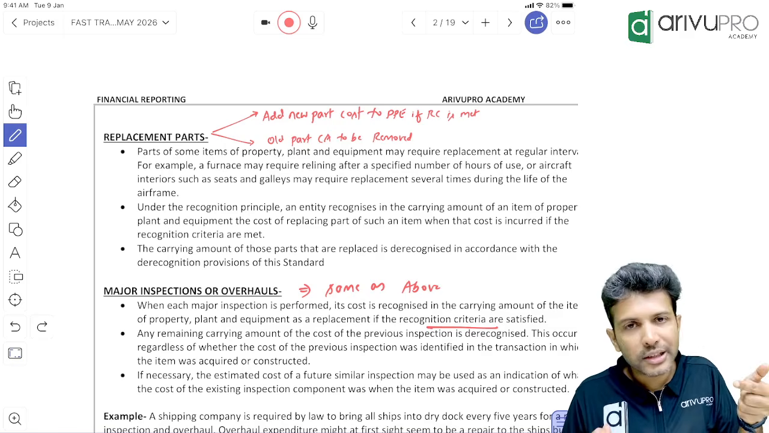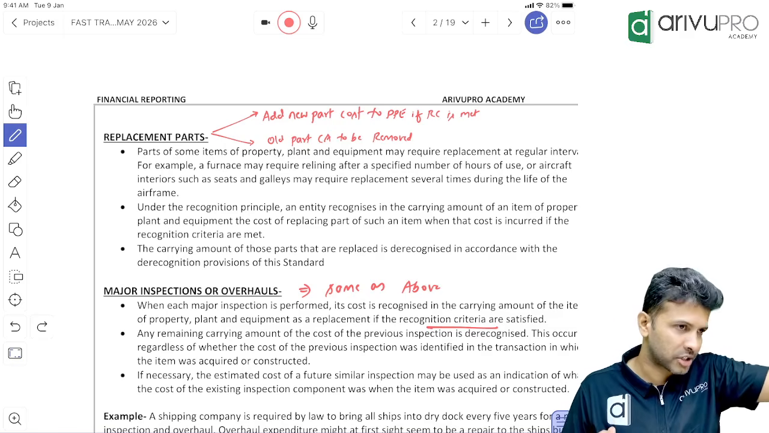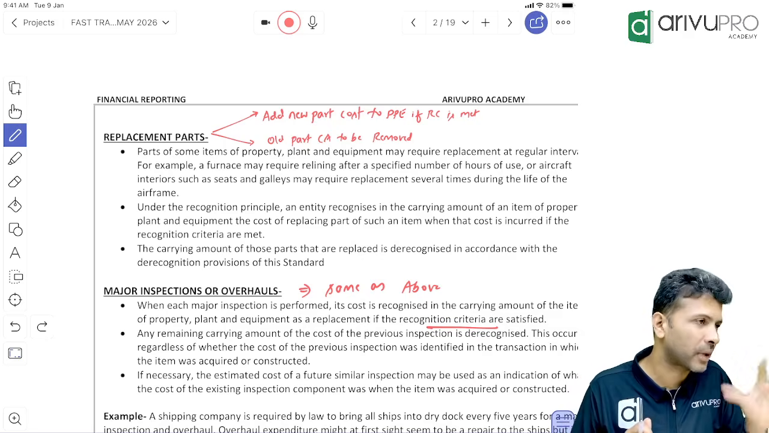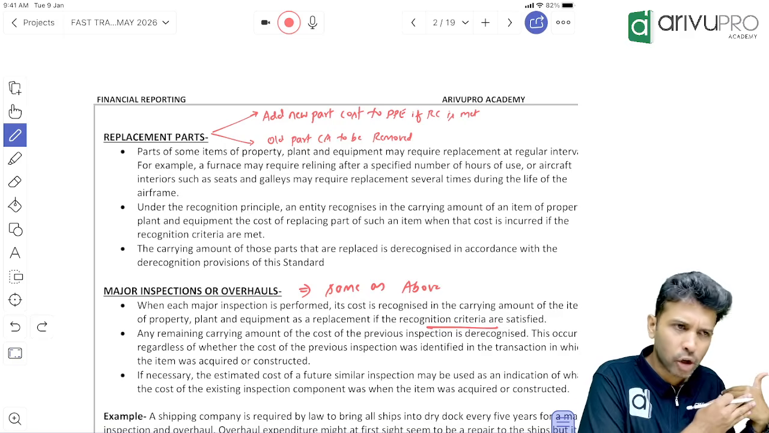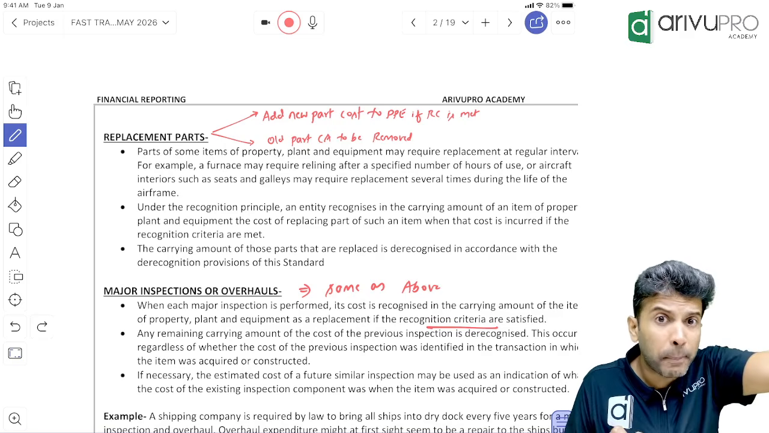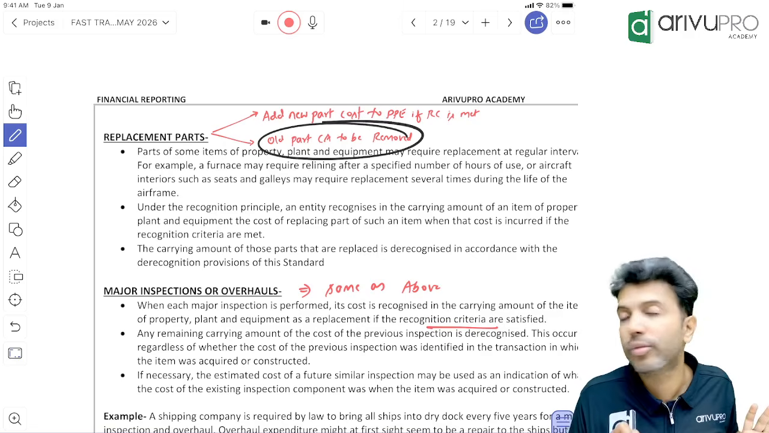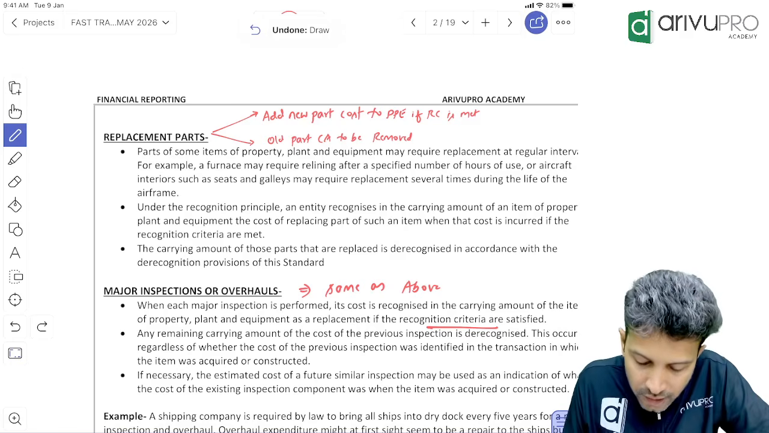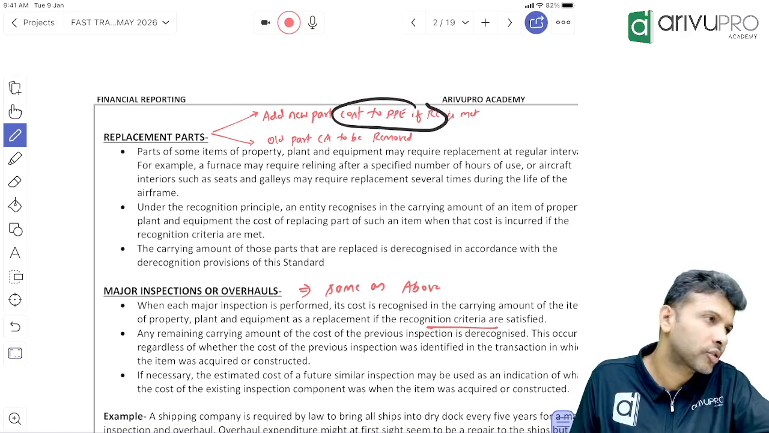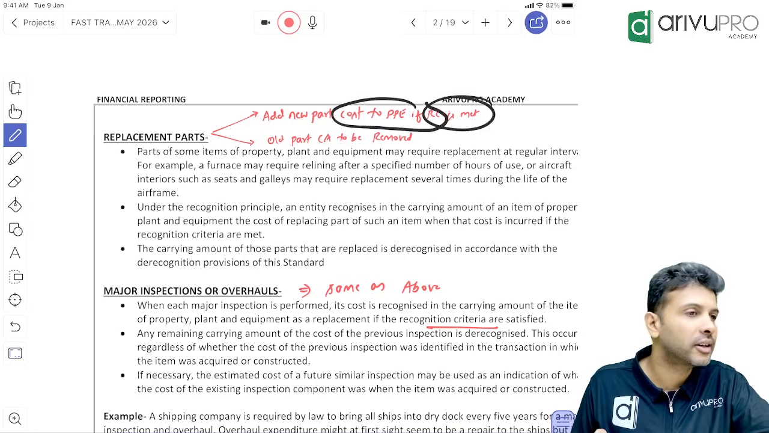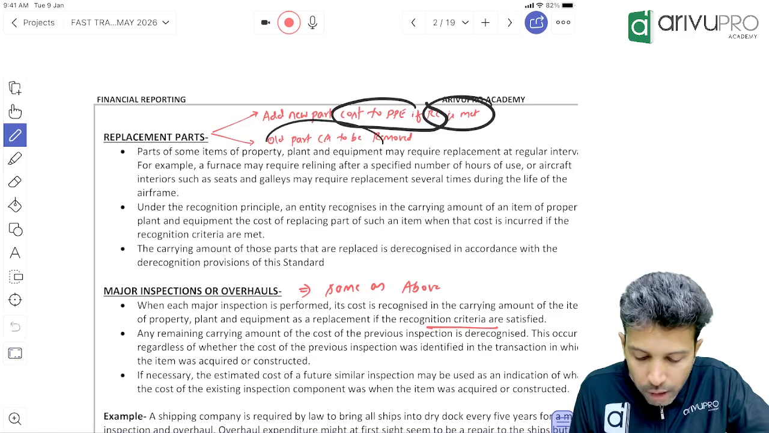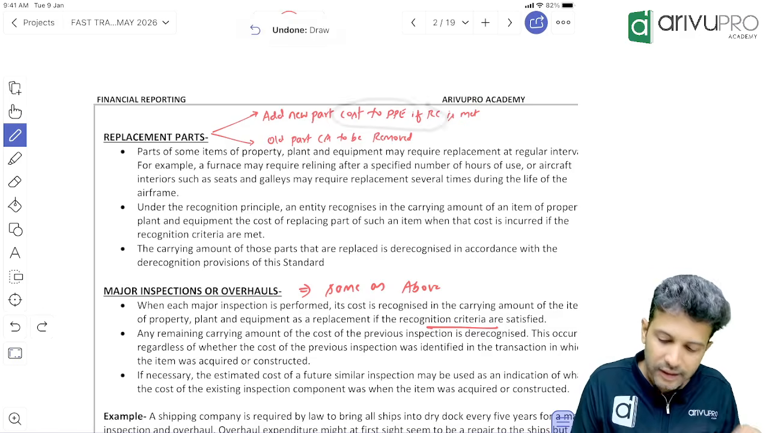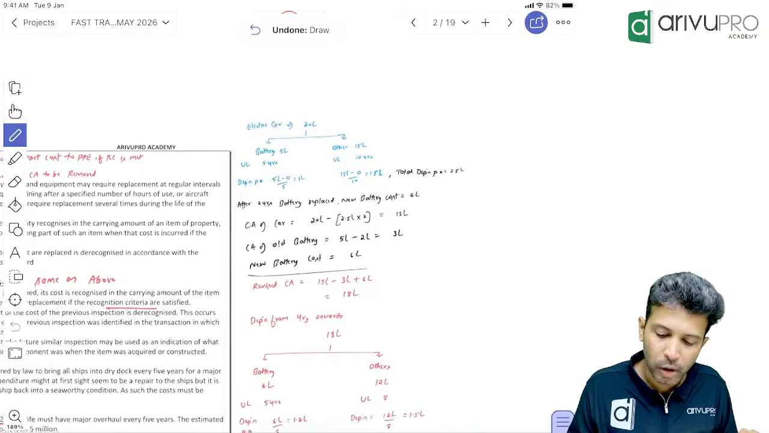And what are those two recognition criteria? Probable future economic benefits and reliable cost measurement. If they are satisfied, the new part's cost you will capitalize. Capitalize means you will add it to the cost of PP. But the old part's carrying amount you need to remove. Two things you'll have to do here: add the new part's cost to the cost of PP, provided RC is satisfied, and remove the old part's carrying amount. Okay. Now let's understand this a little bit with the help of a small example.